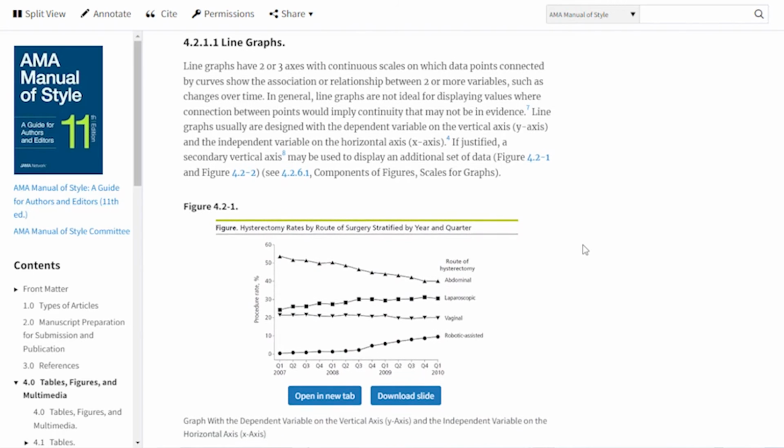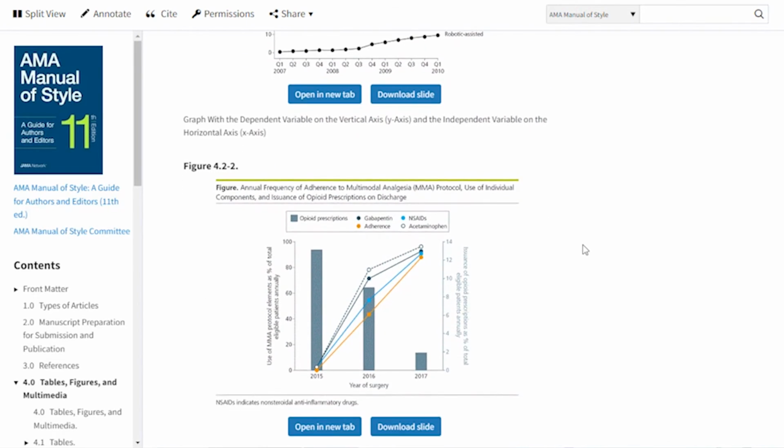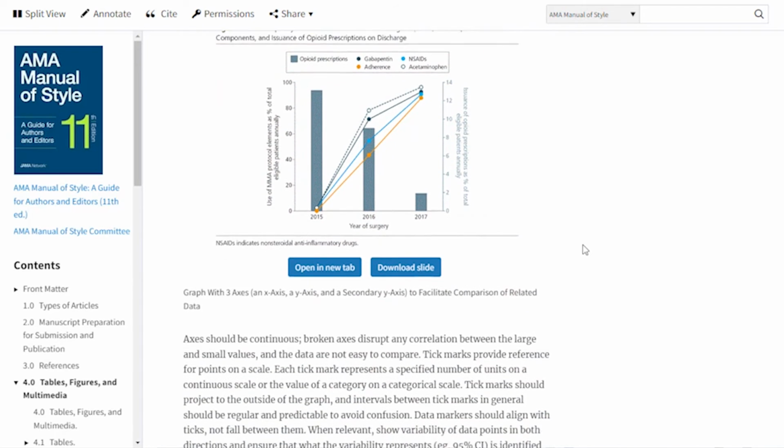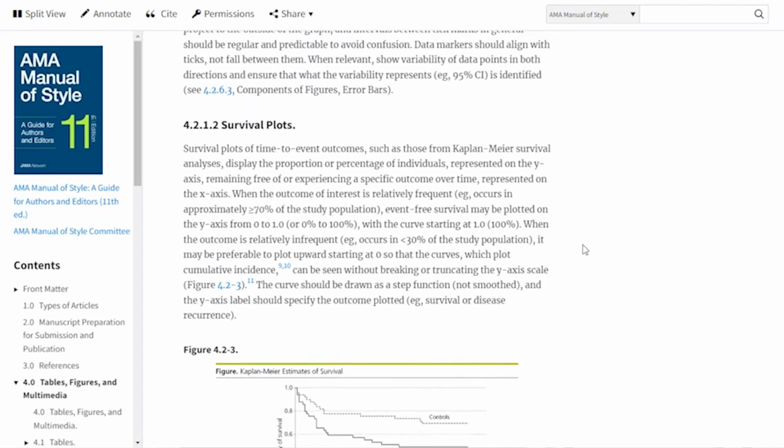So the 11th edition has a greatly expanded chapter on data display, which includes figures, tables, boxes, and a little bit touching on audio and video preparation. We've added full color for one thing. So this is the first edition of the manual that has full color figures, which are really, really helpful in a lot of them, especially like the genetics figures. We've added just a lot of examples. We combed our own publications and other publications to find good examples of how to format and set up and edit things that are as clear and concise as possible.